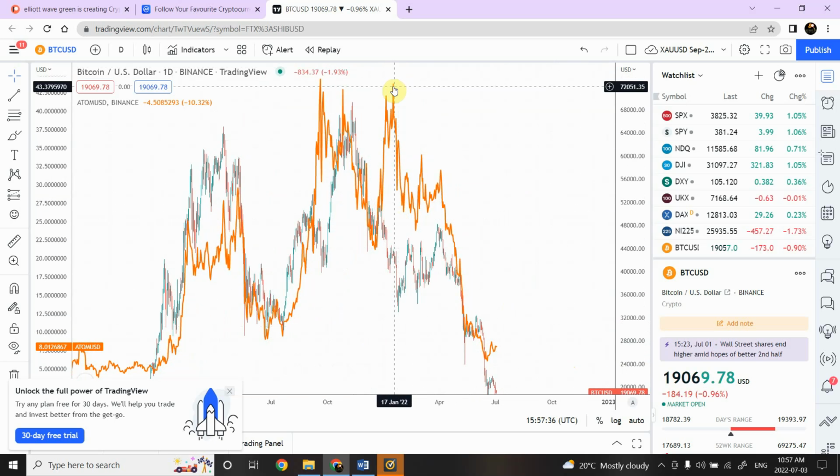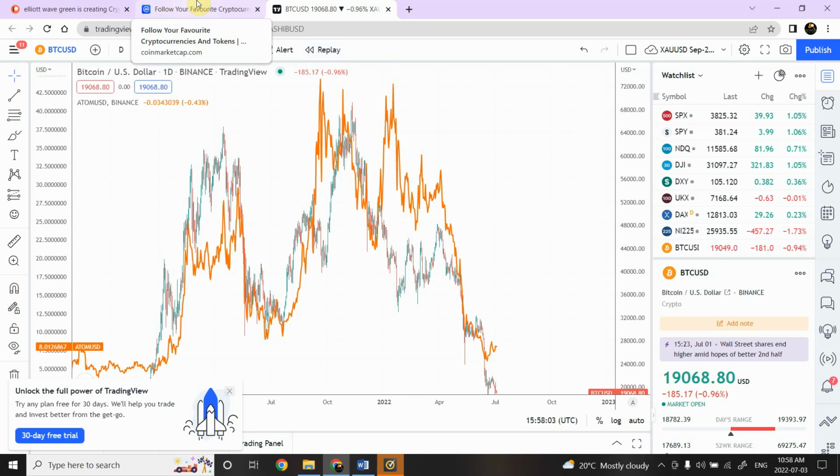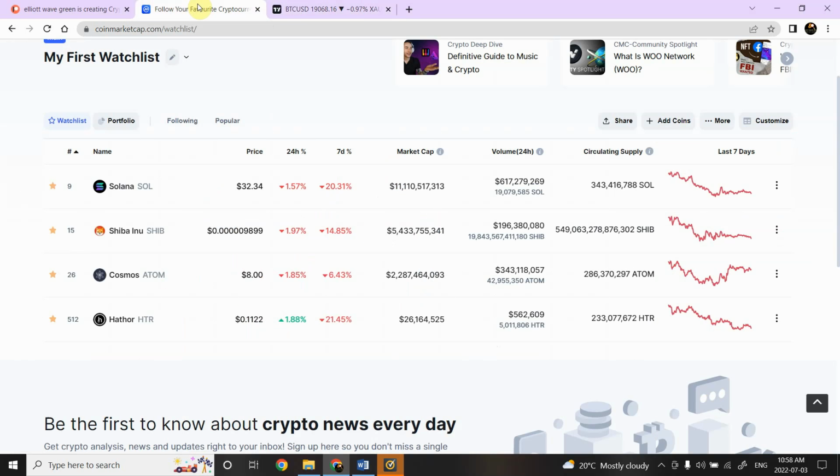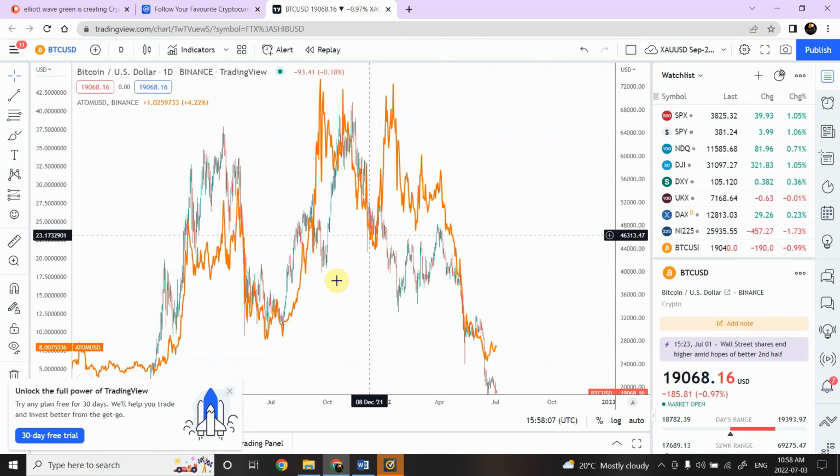We also have one more signature for this currency, and that is this high that was created right over here too. This high is quite an interesting high. It is also giving us an indication that there was a lot of interest right around the middle of it, and this is also a positive thing for Atom. So overall, I'm in favor of this particular currency as well. I'm going to consider Atom, Cosmos, or if I'm not reading it right, let me have a look once again. Cosmos Atom. So I'm going to be interested in this cryptocurrency.